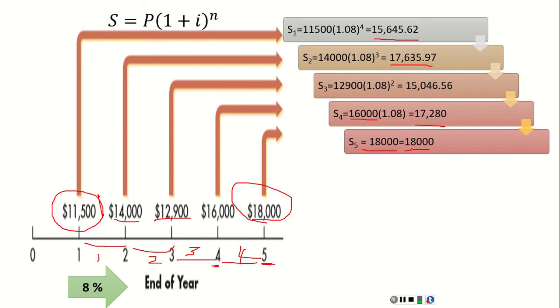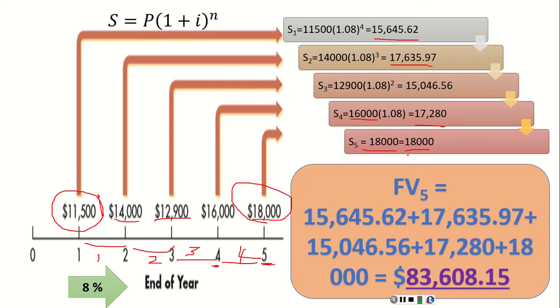And we want to calculate the accumulated value of all received amounts at the end of year 5. So simply we can add up all these values to get the total future value at the end of year 5 to be $83,608.